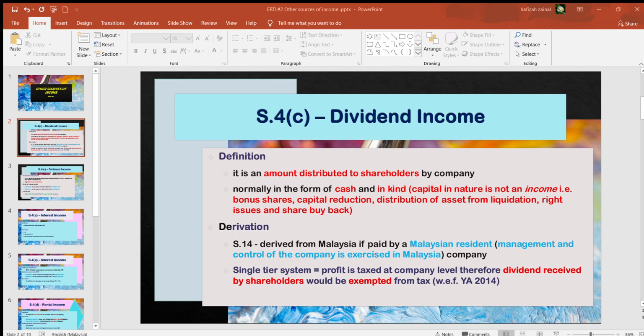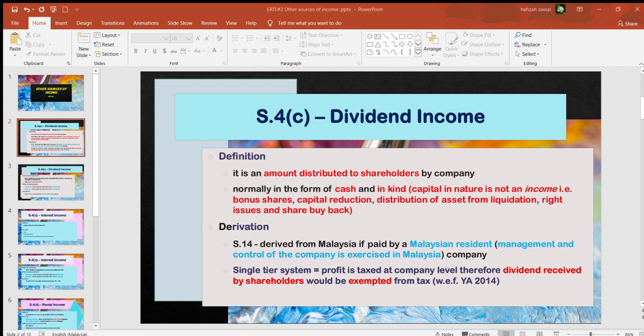However, for business, the basis is the financial year. Therefore, you would see what the financial year is. So for YA 2019, the financial year starts from 1st July 2018 until 30th June 2019. Whatever dividend you receive within that period will be taxed for year of assessment 2019. So it goes back to your basis year. Individuals follow the calendar year, while businesses follow the financial year.